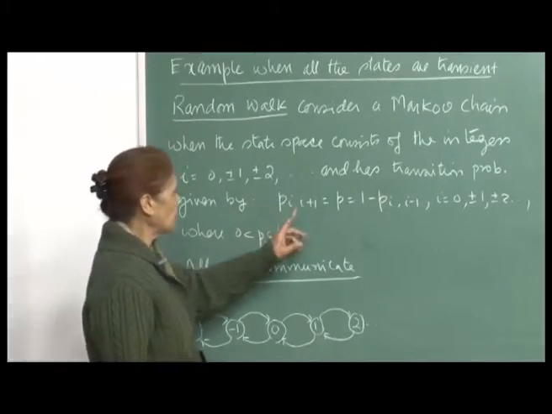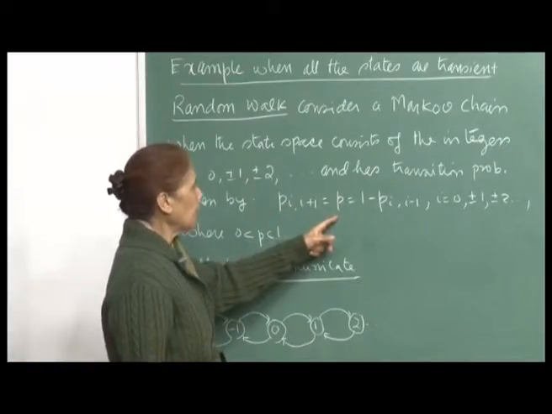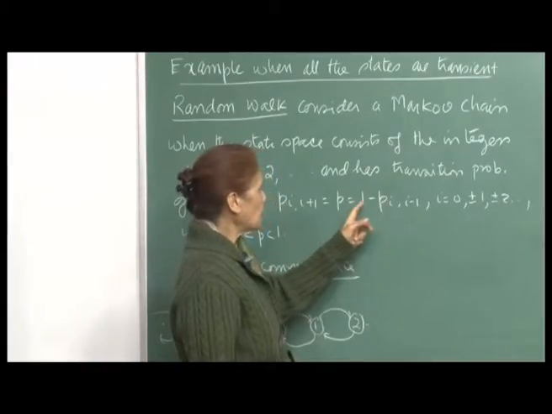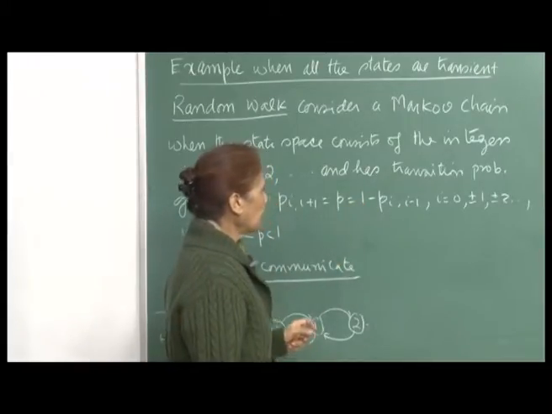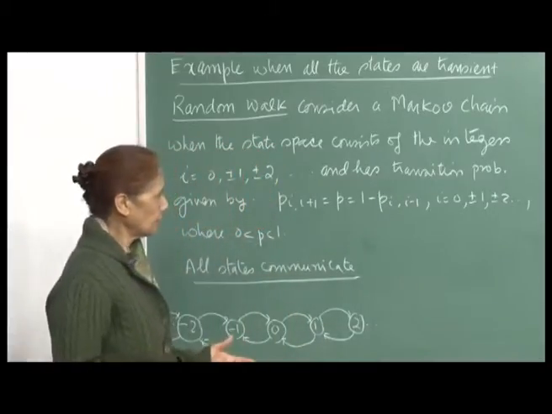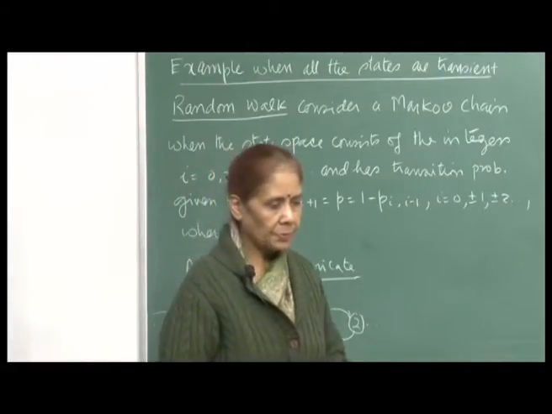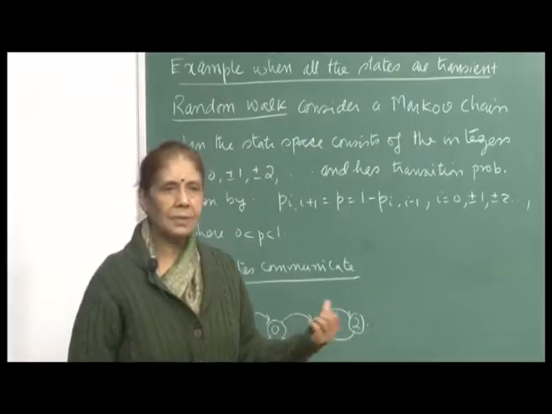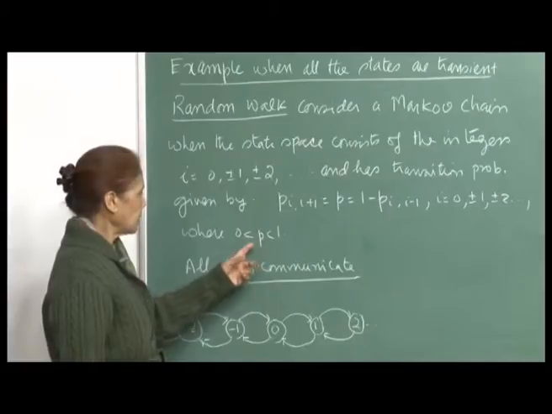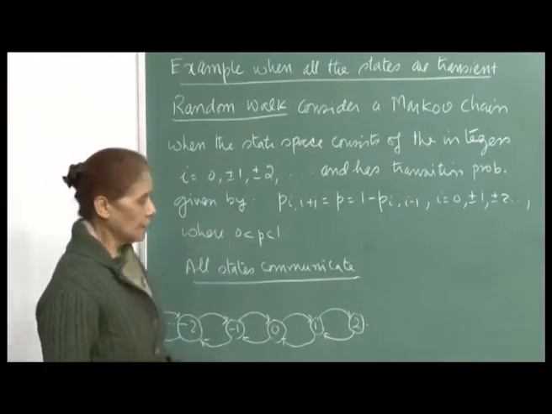If you go forward, that means you transition from state i to i plus 1, the probability is p, and if you transition from i to i minus 1, that means you go backwards, the probability is 1 minus p. This is for i varying over 0, plus or minus 1, and so on. Therefore, the probability remains the same: going forward, the probability is p, and going backwards, the probability is 1 minus p, for any p between 0 and 1. So for different values of p, you will get different random walks.